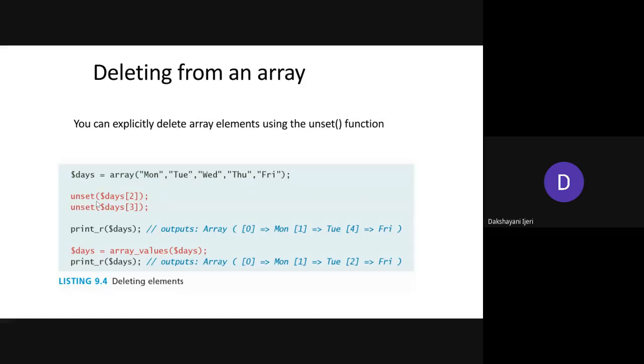To remove any specific element from the array, we are going to use the unset method here.